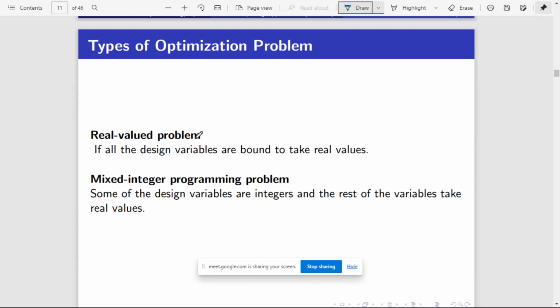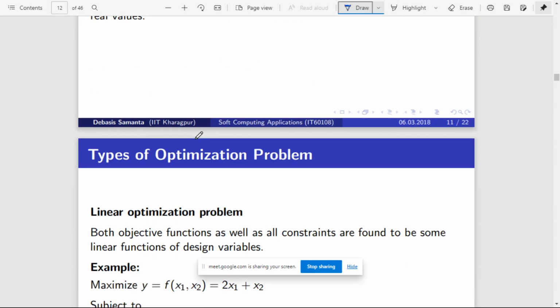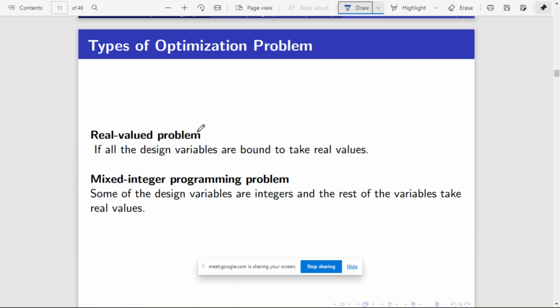So basically this is the brief introduction to optimization, right? And there are other categories of optimization problem like real valued problem or mixed integer problem. Real valued problem means all the design variables are bound to be real values. Design variables means parameters.